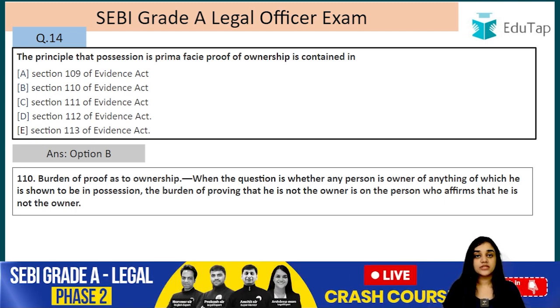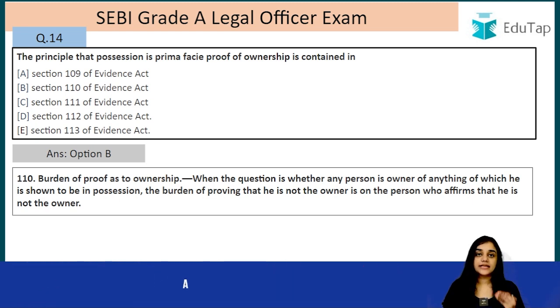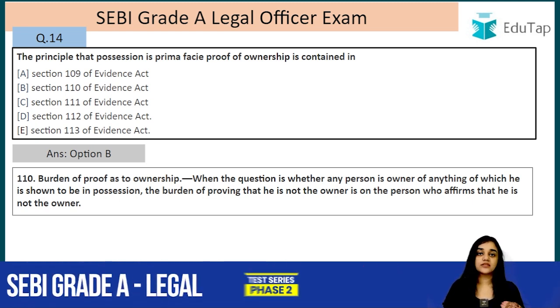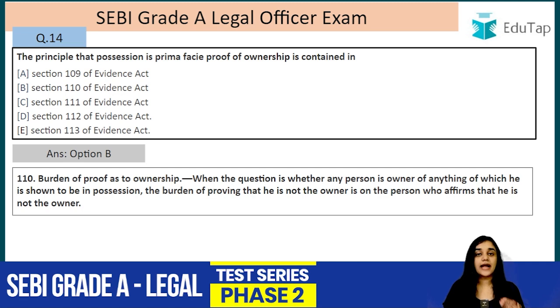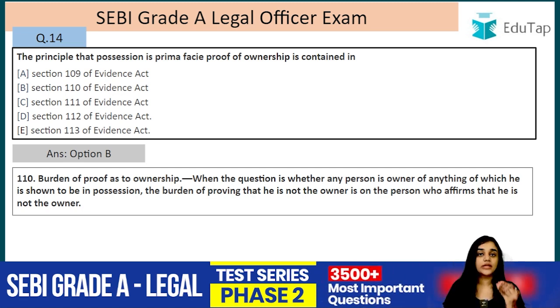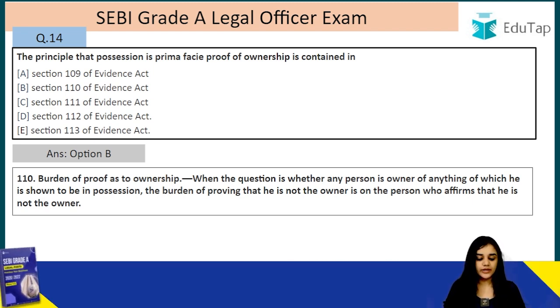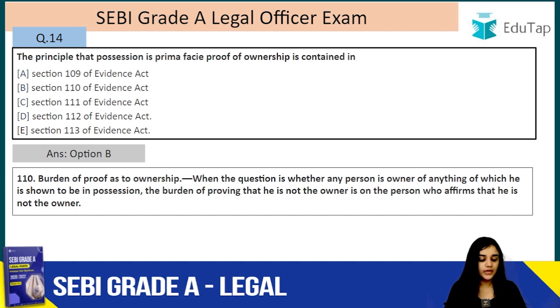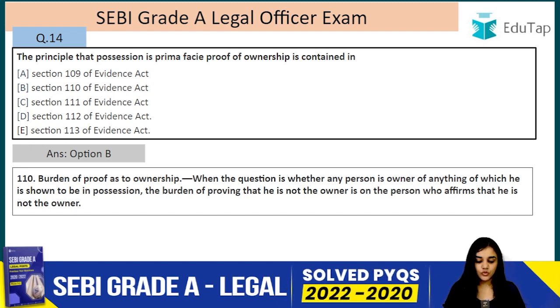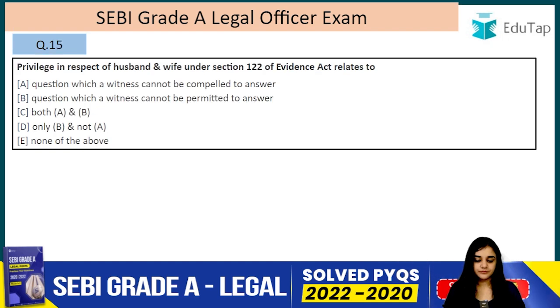Whoever has the possession is considered to be the owner, and if someone wants to rebut this presumption, that person has the burden of proof to prove the same.